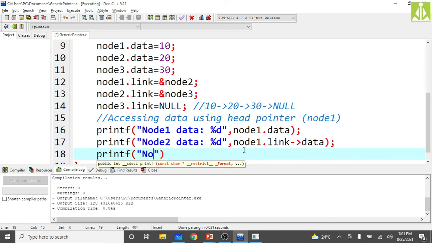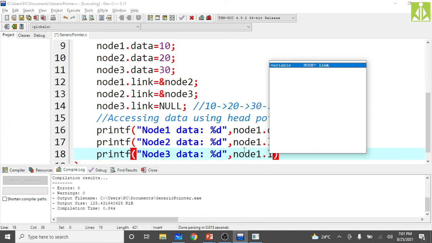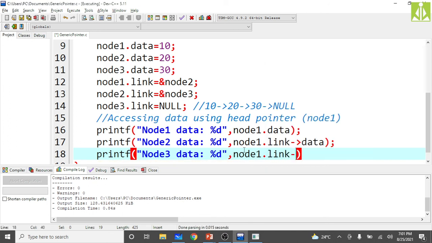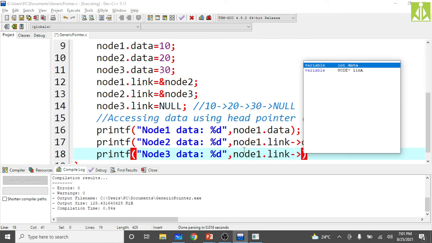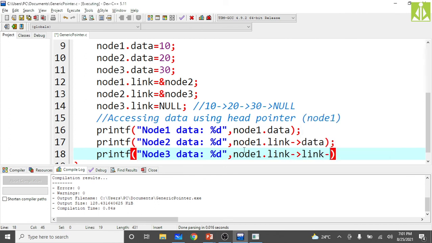It is also very simple: node 3 data we are printing with percentile d, and that is node 1 dot link of link of data. Like this it will print the third node. So how many hops away from the head node we are printing, that many links you have to put.